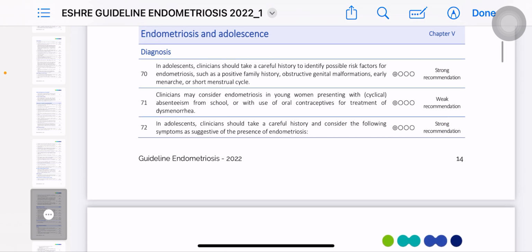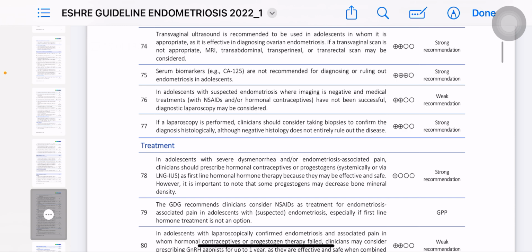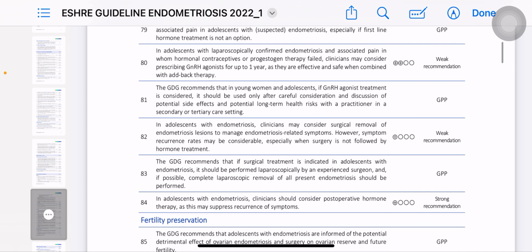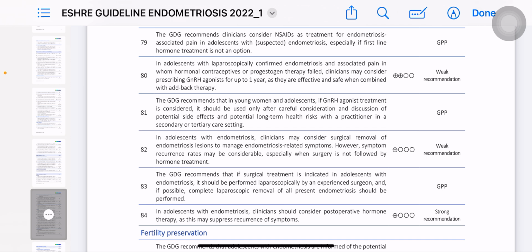ठीक है, so endometriosis and adolescence का same ही जो मैंने पढ़ा है. ठीक है, इनमें same आपने, but सिर्फ ये कि GnRH agonist इनमें आपने maximum ज़्यादा... Clinician may consider prescribing, in adolescents with laparoscopy confirmed endometriosis and associated pain in whom hormonal treatment or progesterone therapy failed, GnRH agonists for up to 1 year as they are effective and safe when combined with add-back therapy. ठीक है, तो अगर आप फॉर एग्जांपल मीनोपॉजल सिम्टम्स के लिए मैक्सिमम आप 6 मंथ तक दे सकते हैं, लेकिन अगर आप चाहते हैं कि पेशेंट इसके साथ इम्प्रूव हो रही है तो आप 1 ईयर तक भी यंग में कंसिडर कर सकते हैं, लेकिन आपने add-back hormonal replacement therapy भी डालनी है क्योंकि इसमें मेनोपॉजल सिम्टम्स आ जाते हैं.